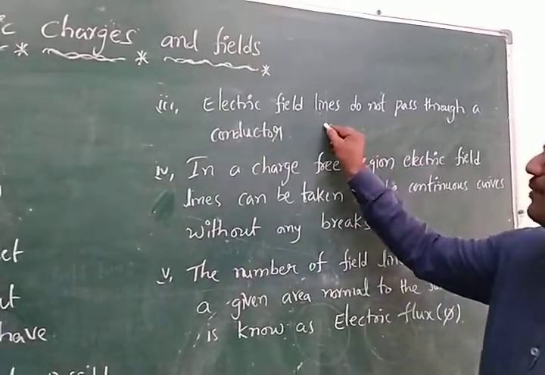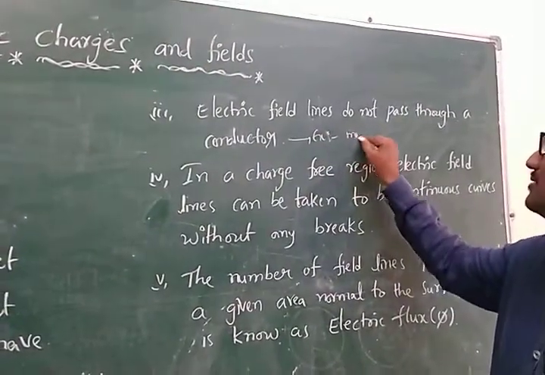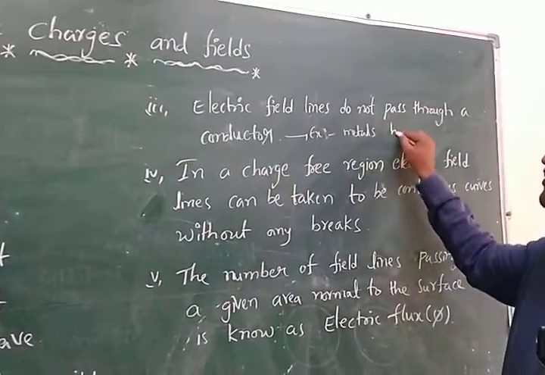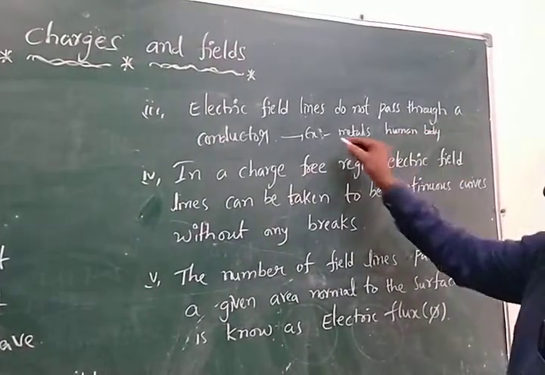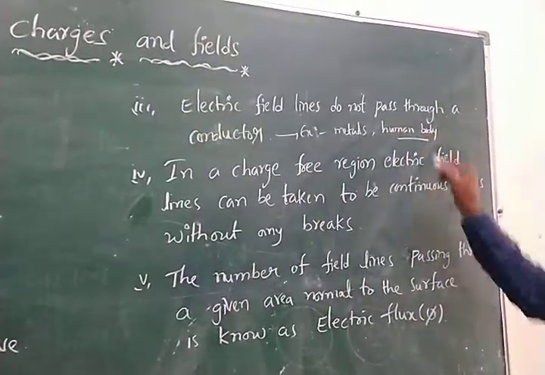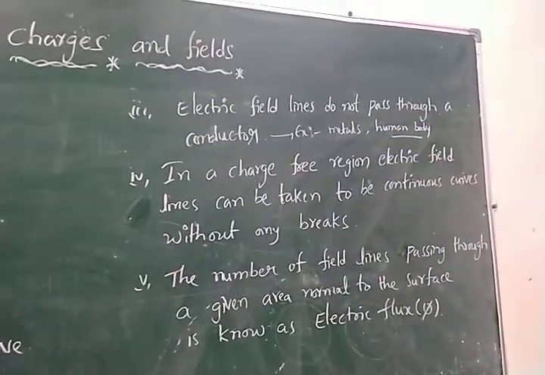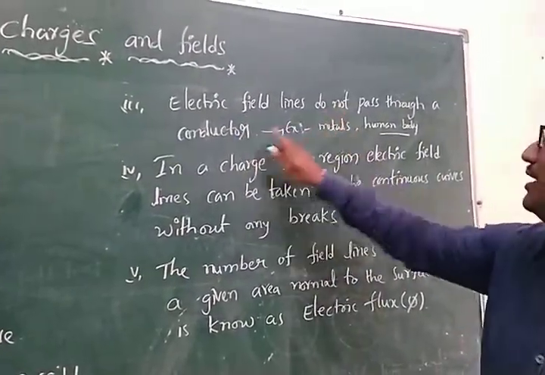The best examples of conductors are metals and the human body. That means the electric field lines do not pass through a human body and also metals. That's why I say they do not pass through a conductor.